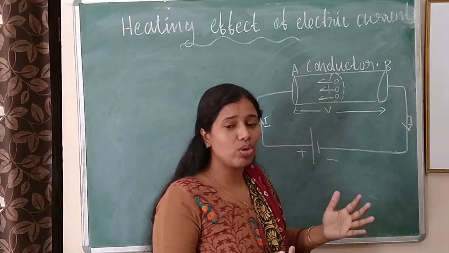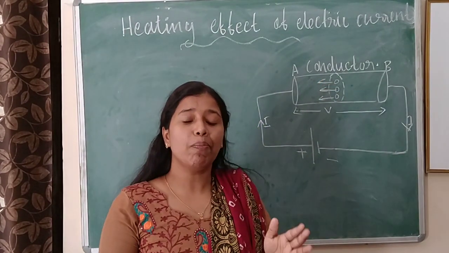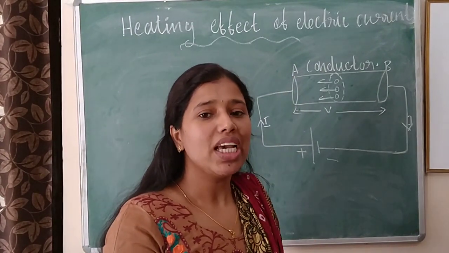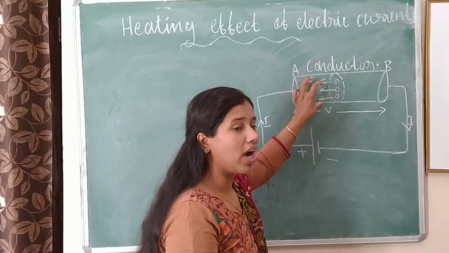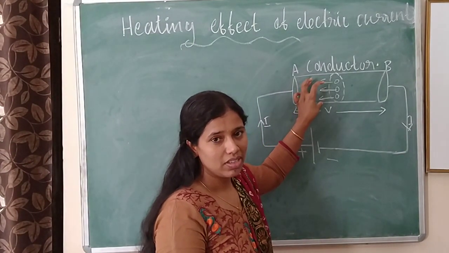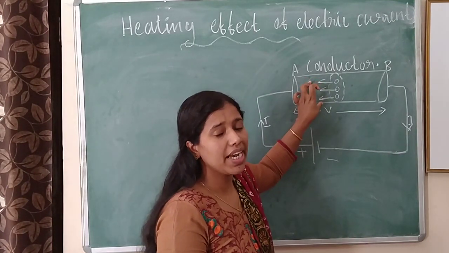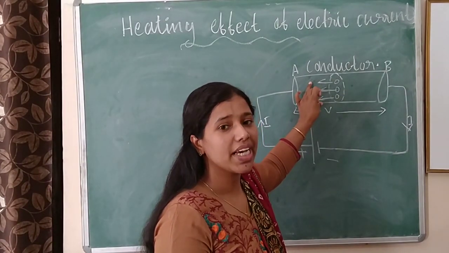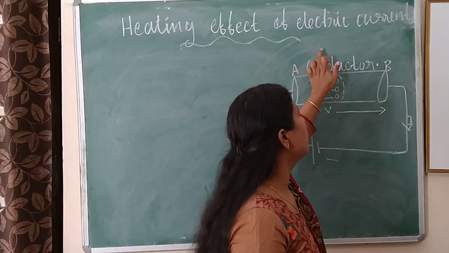While passing, what happens? The free electrons passing from negative to positive side will collide with each other, with these atoms. That means it's a form of kinetic energy. This kinetic energy is converted into heat, producing heat. Then we can say that this is the heating effect of electric current.